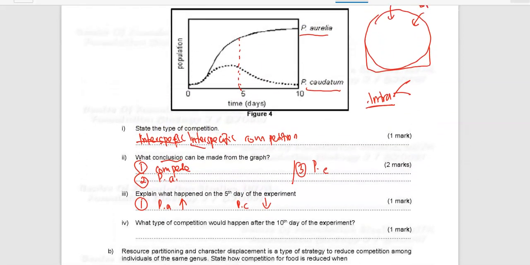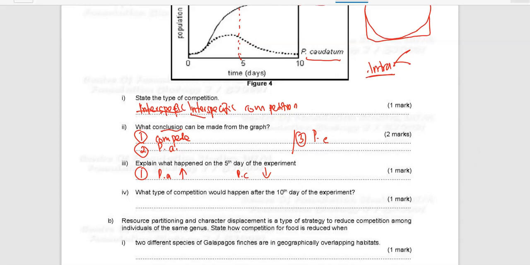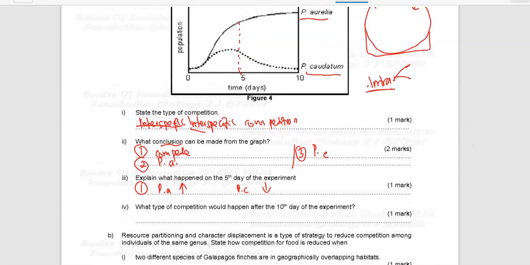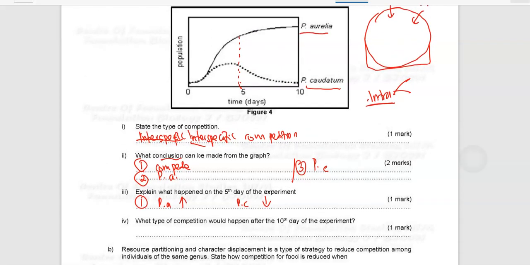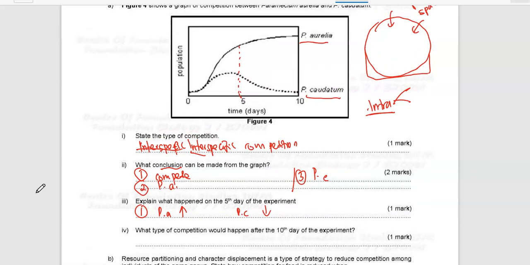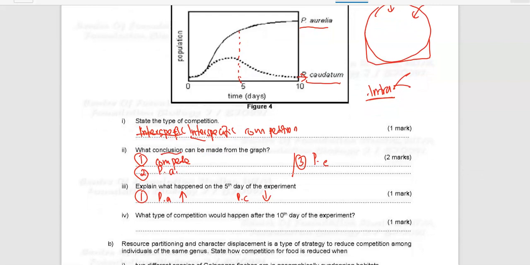So question number 4, what type of competition would happen after the 10th day of the experiment? After the 10th day of the experiment, you will observe that the population of caudatum will decrease, and later there is no more caudatum that will survive. The population of Paramecium caudatum will die off. Because Paramecium caudatum die off, this type of competition is competitive